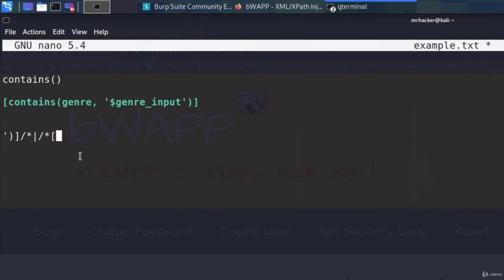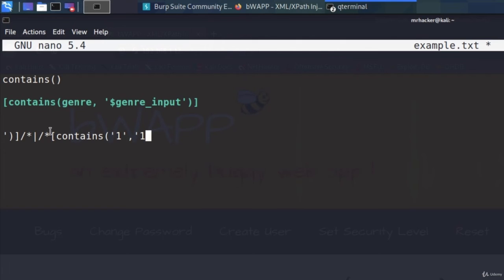and now we use our own contains function, which we can access by opening square brackets and then contains. Then let's open normal brackets and specify 1, 1 inside of the single quotes. The last single quote we're not specifying, due to the same reasons as in the SQL injection. It's probably already specified inside of the application at the end of our genre input.